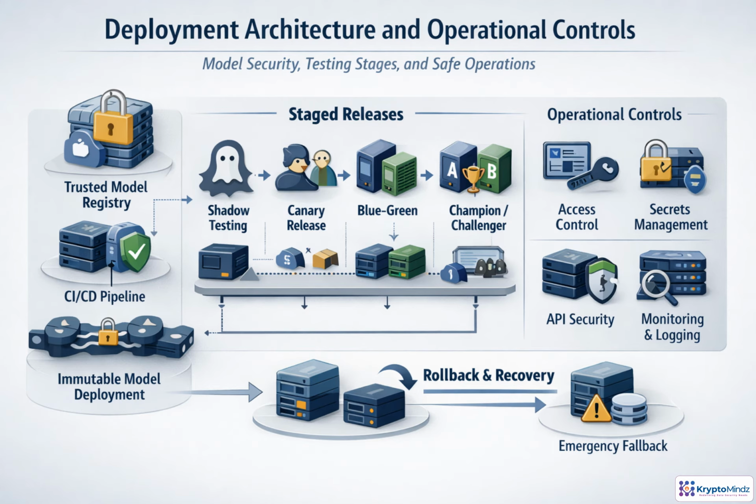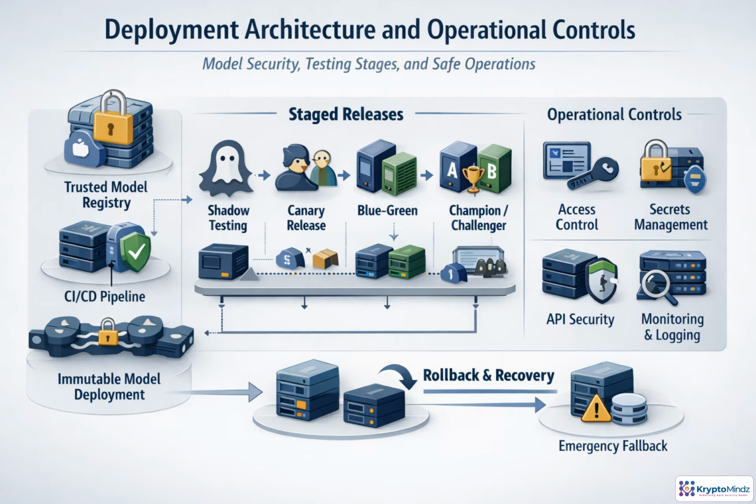Production deployment starts with one rule: only approved, immutable model packages should move forward. The registry, CI/CD pipeline, scans, and signing steps preserve that trusted state before anything reaches users. Release patterns then reduce risk. Shadow tests observe behavior without impact. Canaries expose limited traffic. Blue-green deployment enables fast switching. Champion-Challenger compares alternatives under control.